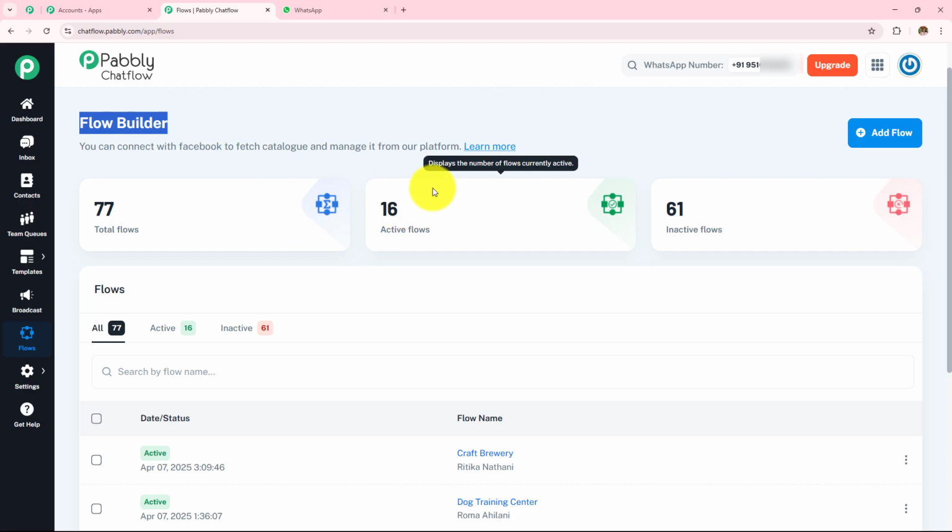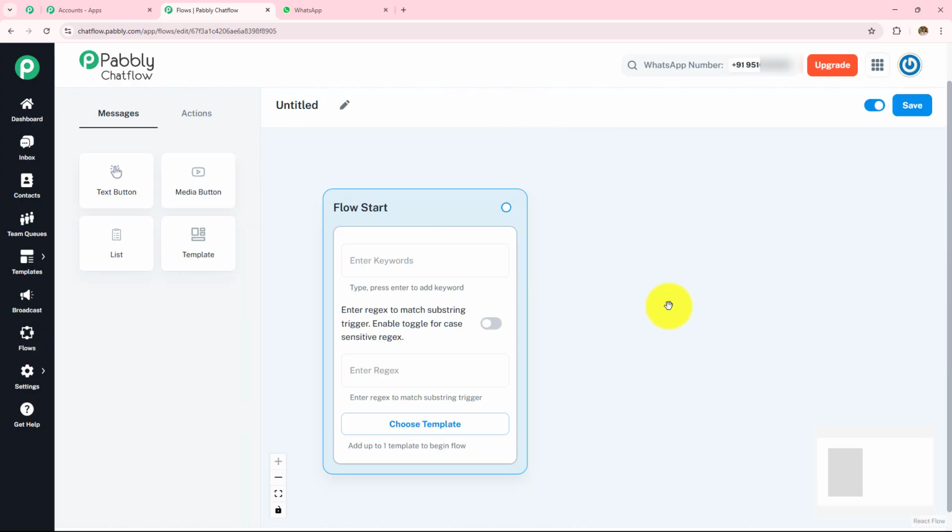Now to create a new flow, I have to click on this add flow button on the top right corner. And then this page has appeared from where we are going to learn how we can create a WhatsApp chatbot. So chatbot is a powerful no-code automation tool that allows businesses to create AI-driven chatbots for customer support, lead generation, and more. It helps automate repetitive tasks, improving efficiency and response time by offering 24/7 support, so it enhances customer experience and boosts engagement.